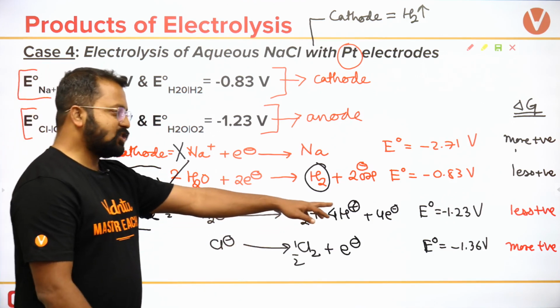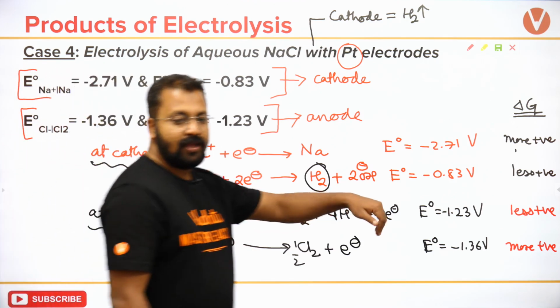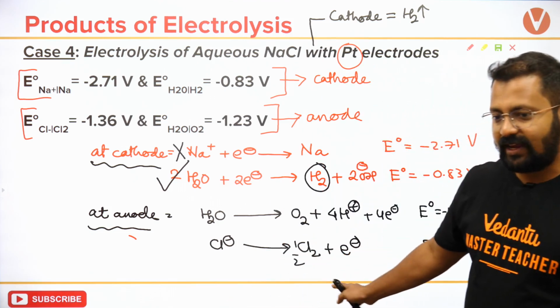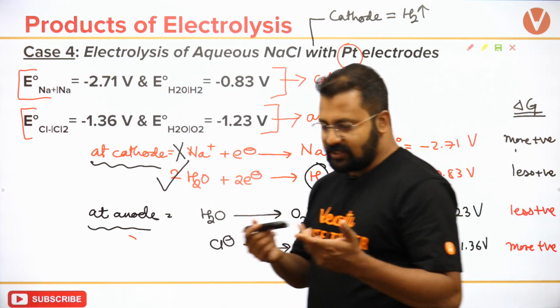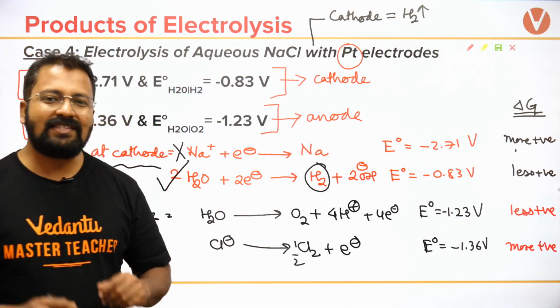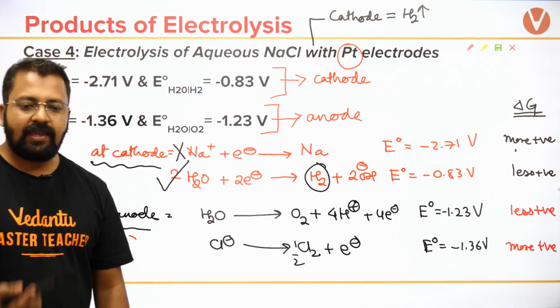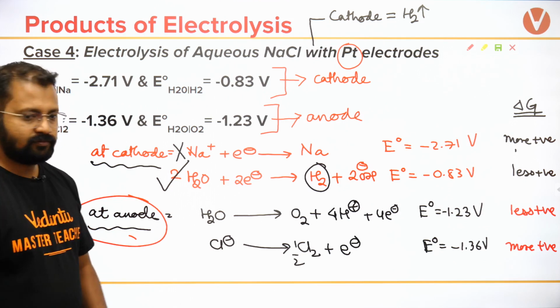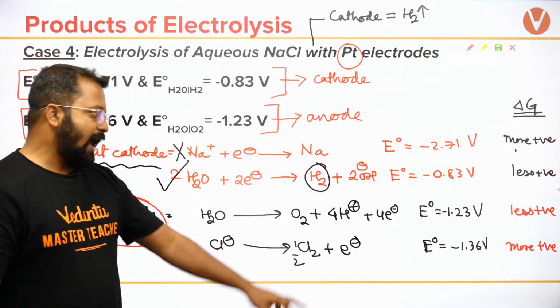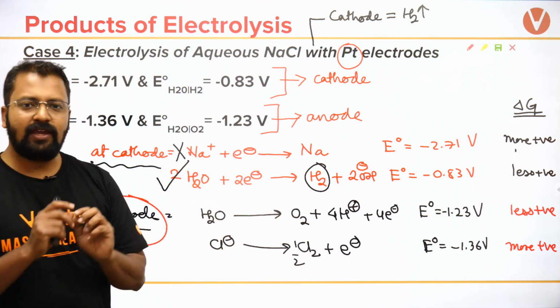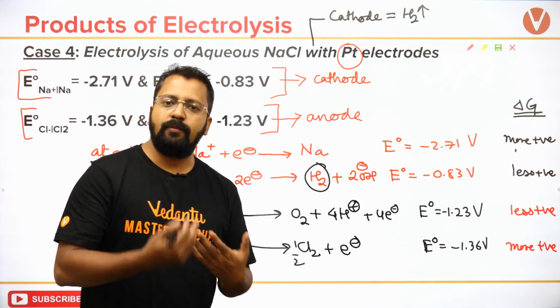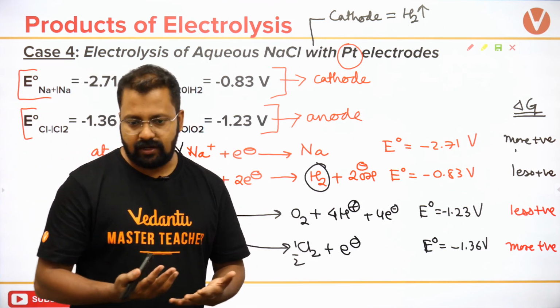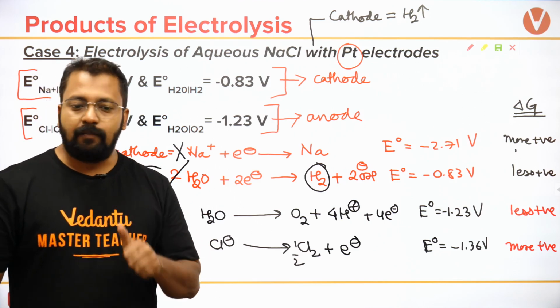I will get less positive for the first reaction and more positive for the second reaction. Yes? So what will be liberated at the anode? Oxygen. The general idea is that people will say oxygen will be liberated, but that is a mistake.